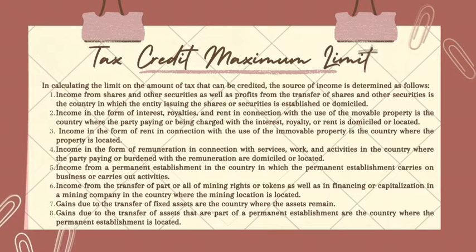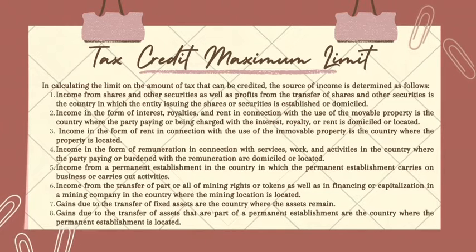The fourth, income in the form of remuneration in connection with service, work, and activities is the country where the party paying or bearing the remuneration is domiciled or located. The fifth, income from a permanent establishment is the country in which the permanent establishment carries on business or carries out activities.